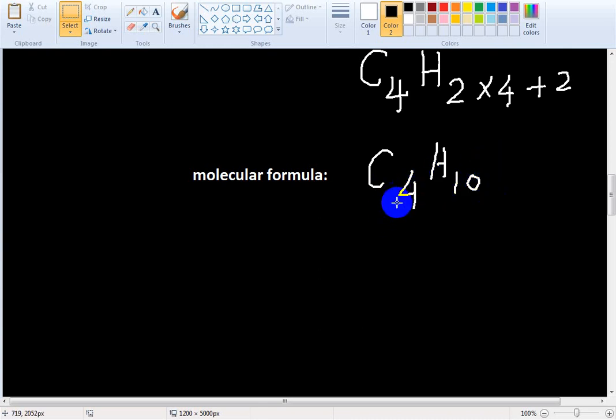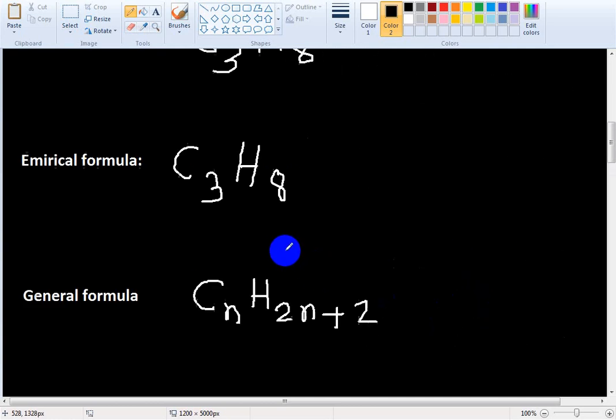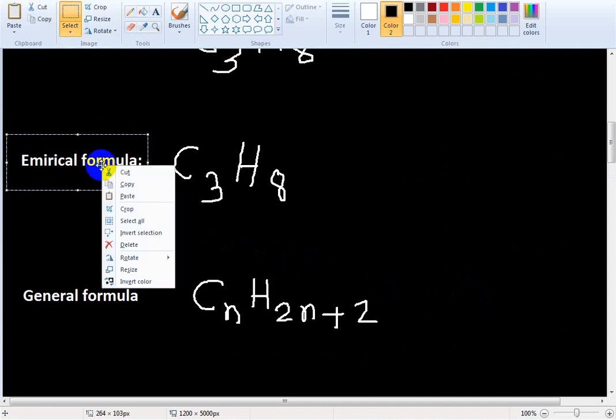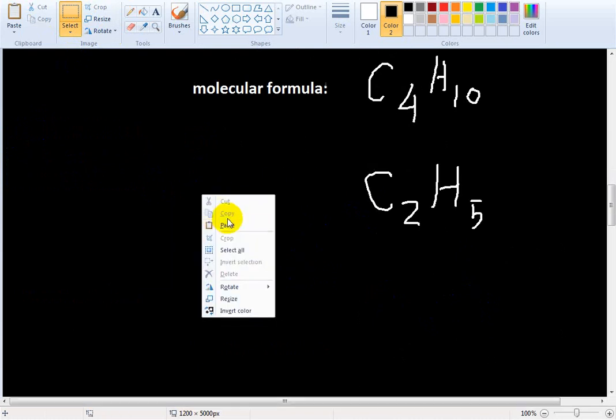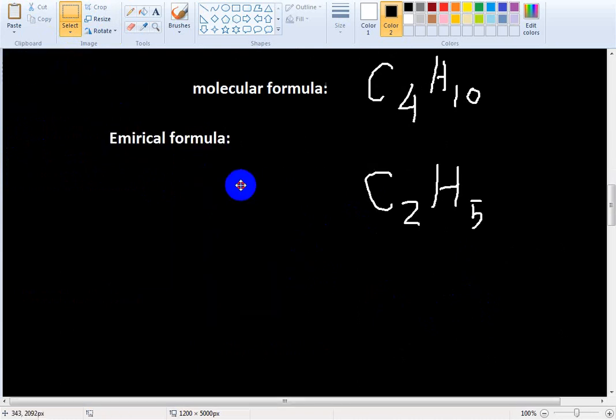So the simplest is 2. If I divide by 2, carbon will be 2 and hydrogen will be 5. This is the simplest ratio, the empirical formula of butane, C2H5.